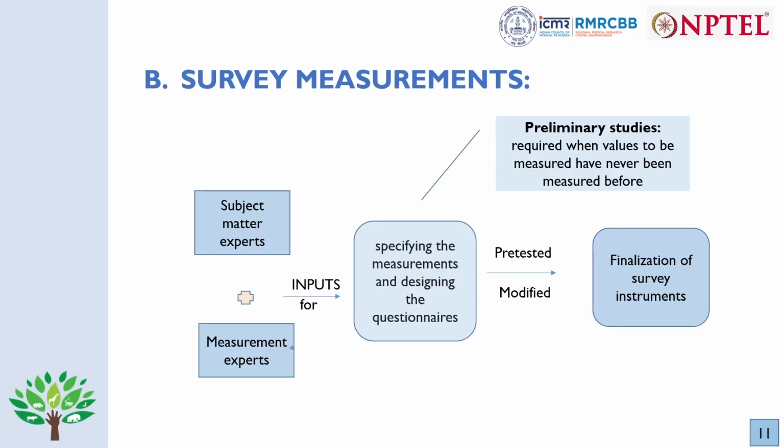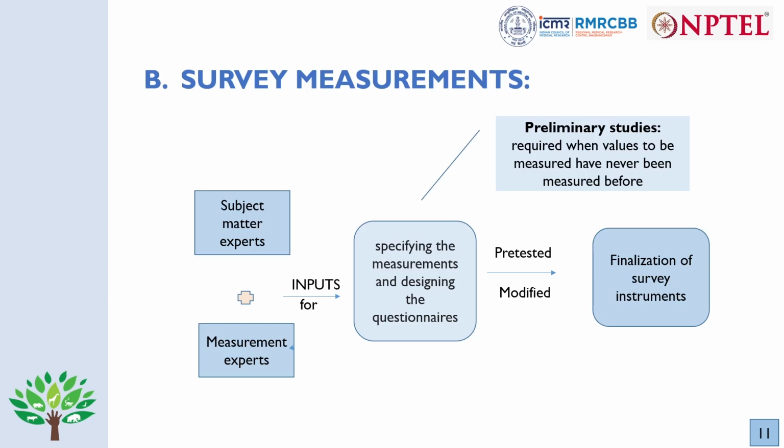Now, as I was saying on the first slide, how good the estimate is depends on how well you have chosen the sample. We have discussed that. Next is how good the measurements are. For the measurement part, we have survey measurements, which is the second principle of doing a survey.